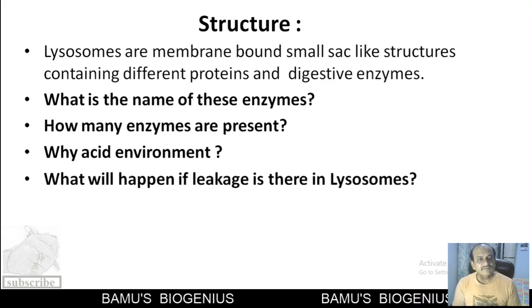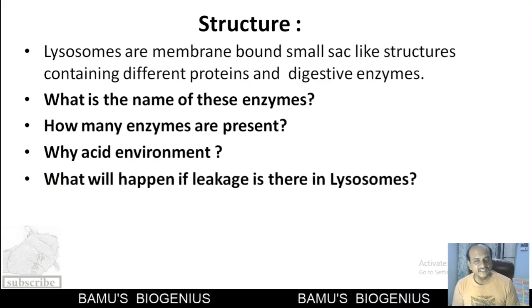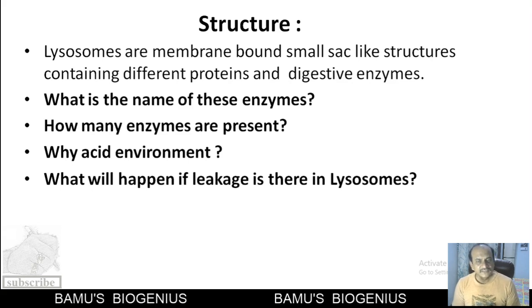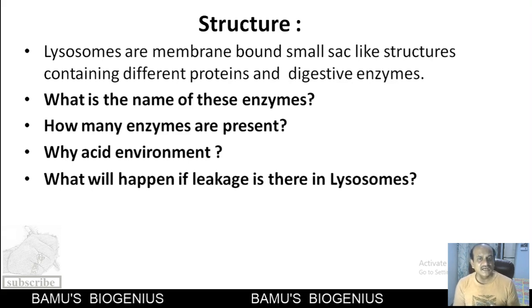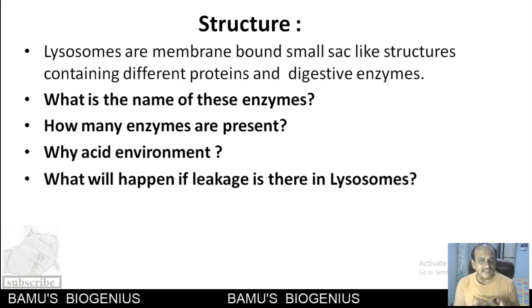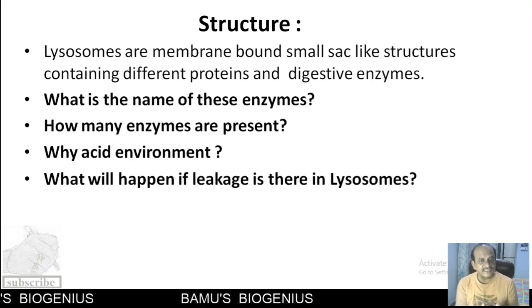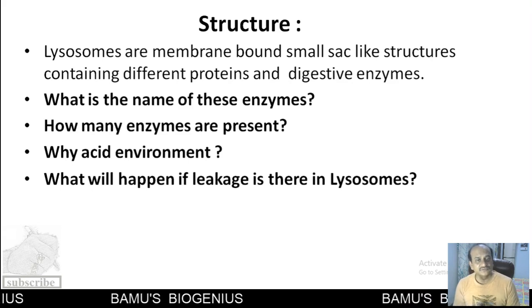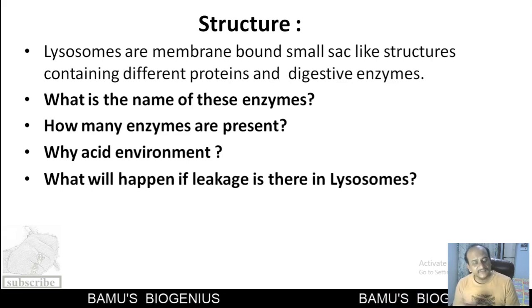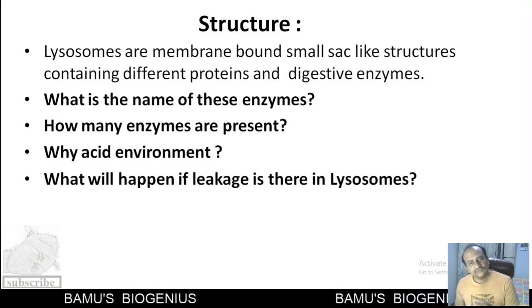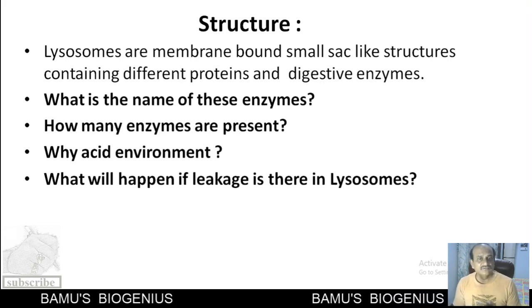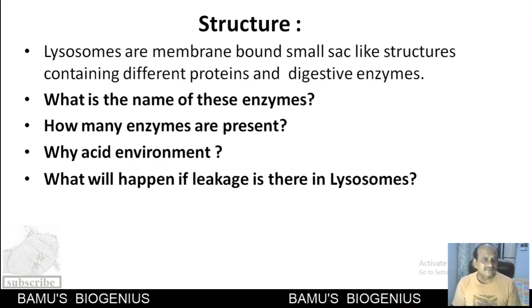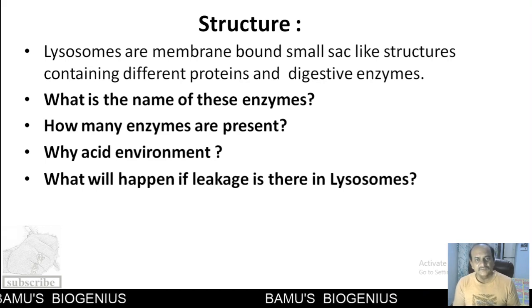Then what will happen if a leakage occurs in a lysosome? As I have told you, these acid hydrolases are active only in an acidic environment, that means their active site is active only in such an environment. But when they leak out of the lysosomes, they come into the cytosol, and the pH of the cytosol is alkaline, near about 7.2.